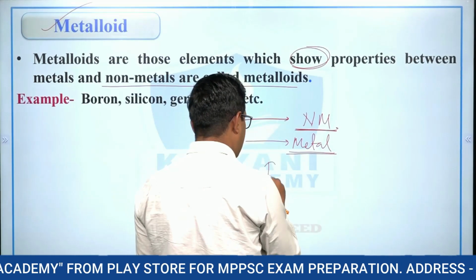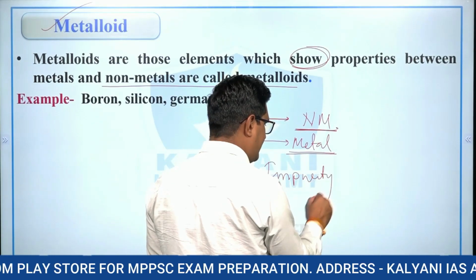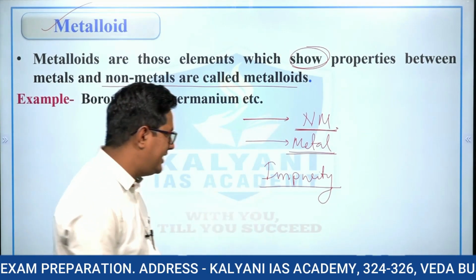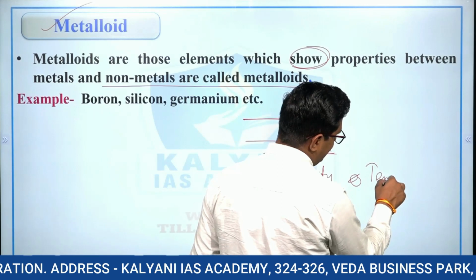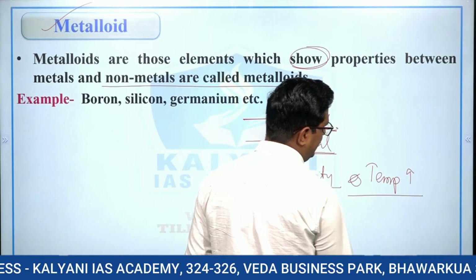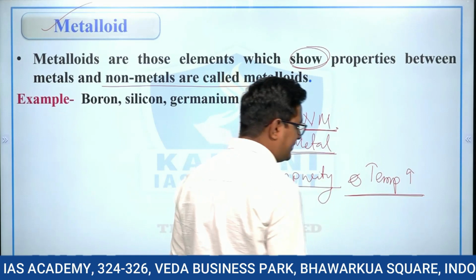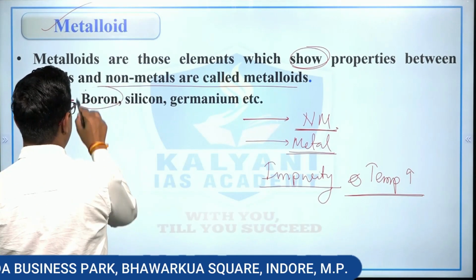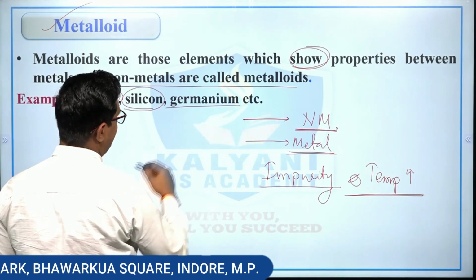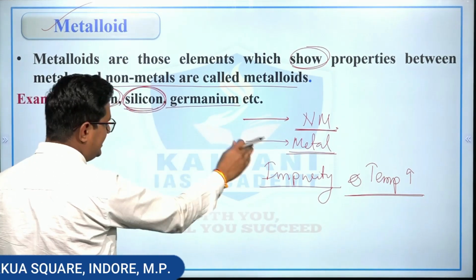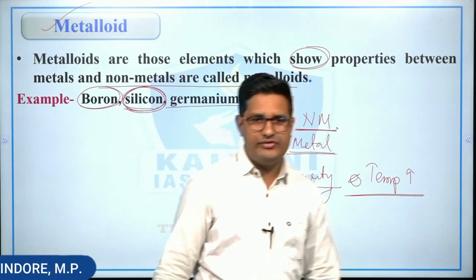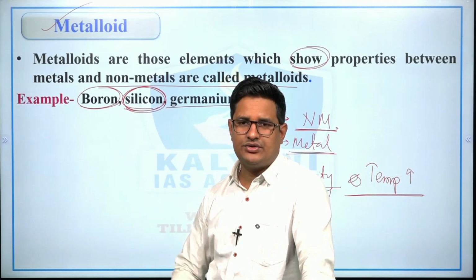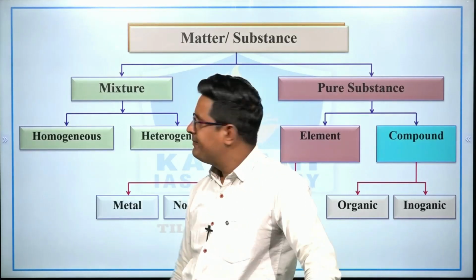But when impurity is added, जिसको doping कहा जाता है, and temperature is increased, then these metalloids behave like a metal. For example, boron, silicon, germanium. And because of these properties, metalloids are used in semiconductor devices or electronic devices.